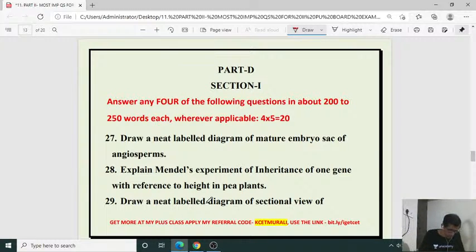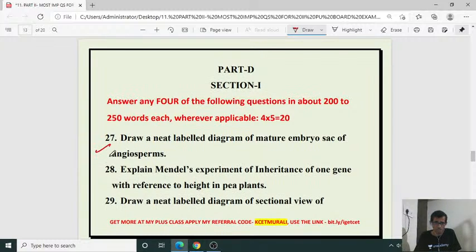Then, of course, I am coming to the next important part, the 5 mark questions. In that, section 1 and section 2 are there. First see, in the 3 mark questions, minimum 1 or 2 diagrams will be there. In the 5 mark questions, once again 2 diagrams will be there. So please make use of it, and if your drawing is very good with the label part, of course you will get full marks. So minimum 15 marks of diagrams are there.